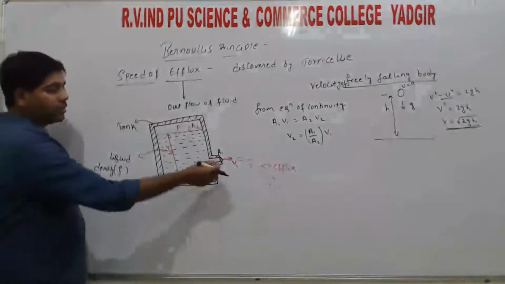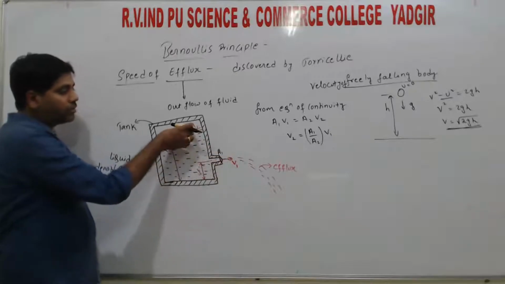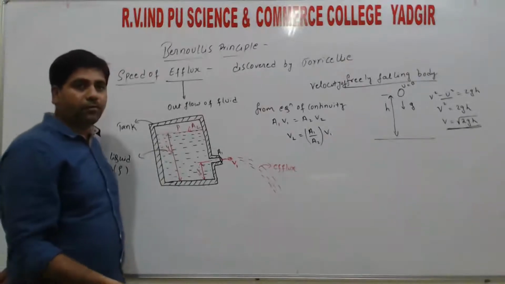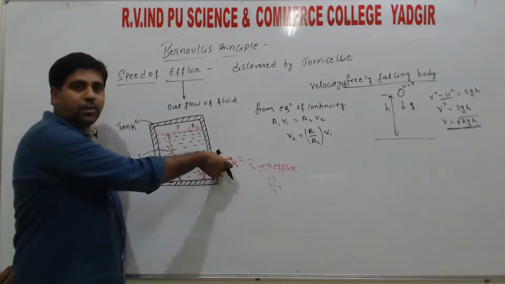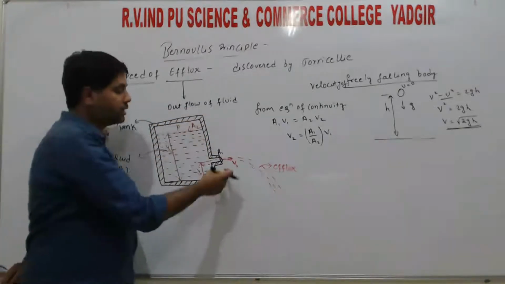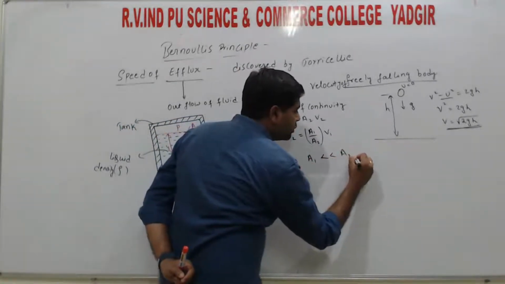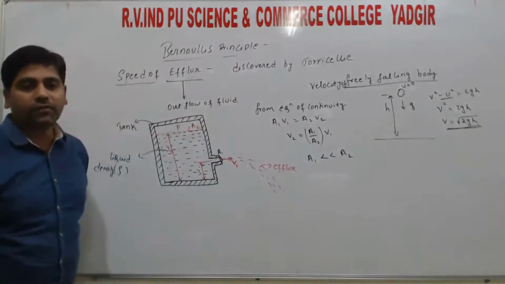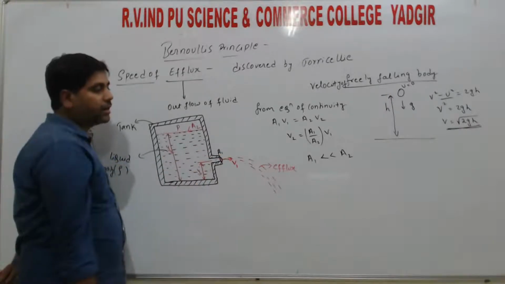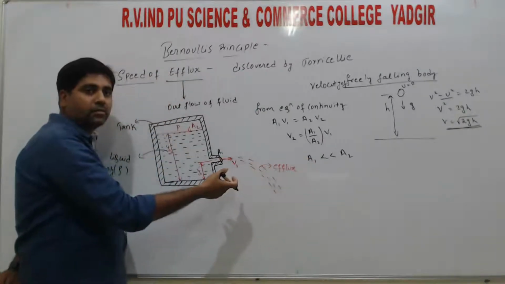Now observe, we have a small hole, which means the area of cross section of the hole is very small compared to the area of cross section of the tank. Like an overhead tank on your house, the pipe connection there is small compared to the tank. So the area of the hole A1 is very much less than the area of the tank. From the equation of continuity, where the area is less, the velocity is more.